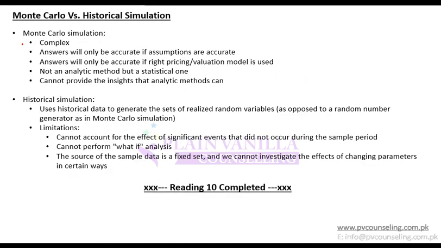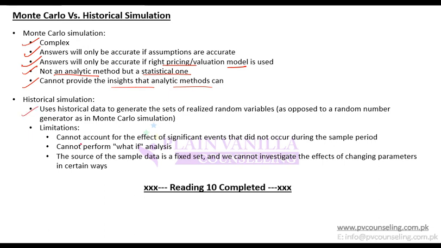Monte Carlo simulation is complex. Answers will only be accurate if assumptions are accurate. Answers will only be accurate if the right model is used. If your model is in itself problematic or has issues, then the value that you are deriving will also be incorrect. It is not an analytic method but a statistical one. So it is a statistical method, not analytic. It cannot provide insights that analytic methods can. Why? Because you are only basing it on random numbers, not analyzing trend, not analyzing any other factor.